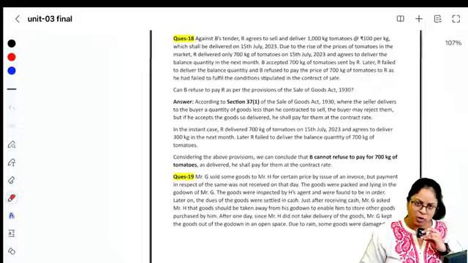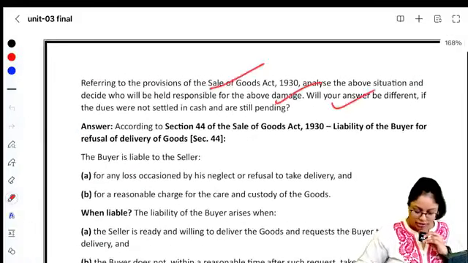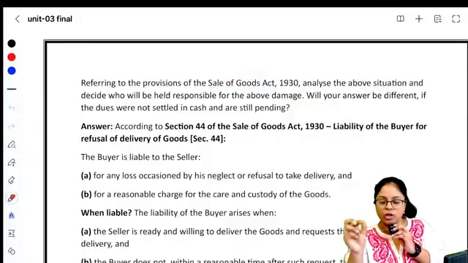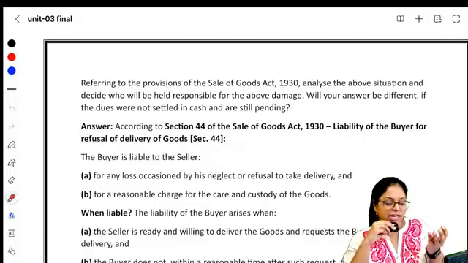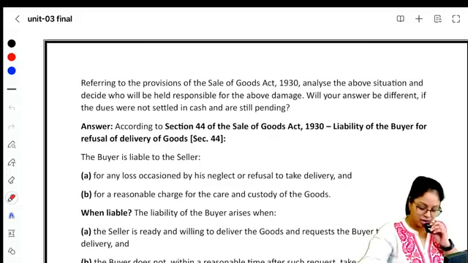But after keeping it outside, after some time it rained and what happened? It got destroyed. Now you tell me who has to bear the loss? Now the loss has happened because of whom? The negligence of the buyer. The buyer delayed taking the delivery, and because the buyer was negligent, the loss has occurred. Buyer should only bear the loss.